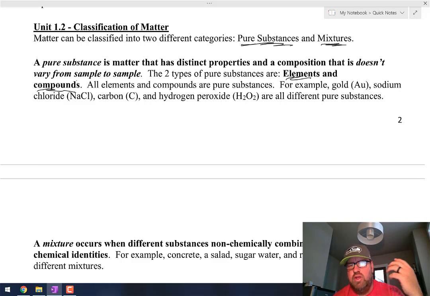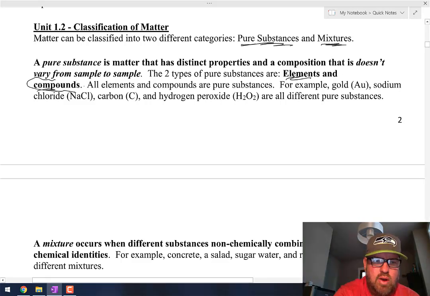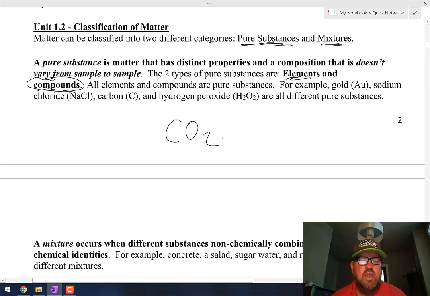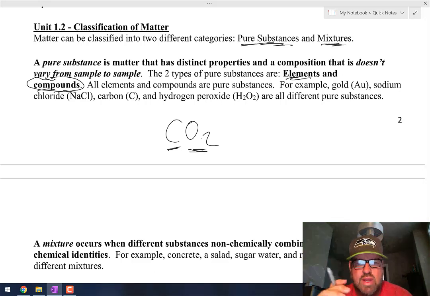For example, carbon dioxide is a compound. So CO2 is a compound. And carbon dioxide is always made up of one carbon atom and two oxygen atoms. If that changes, then it's not carbon dioxide anymore, it's something else.